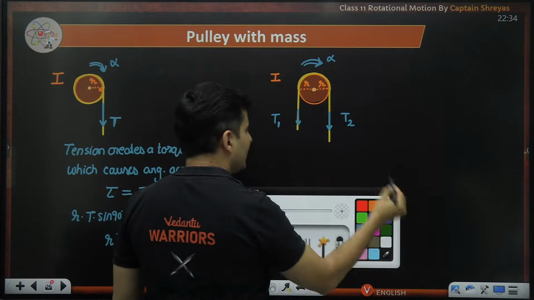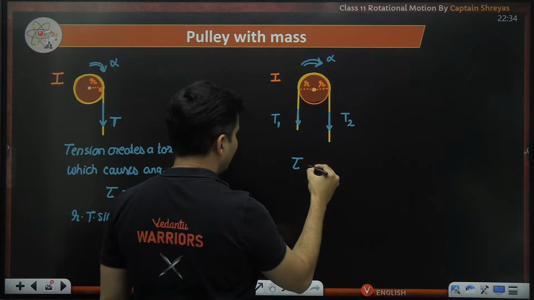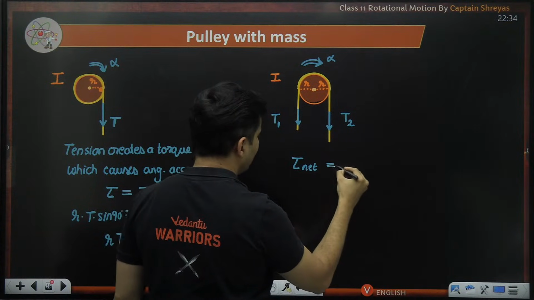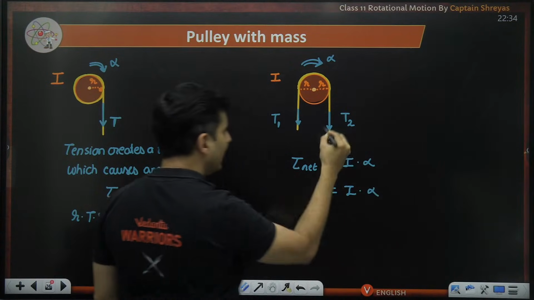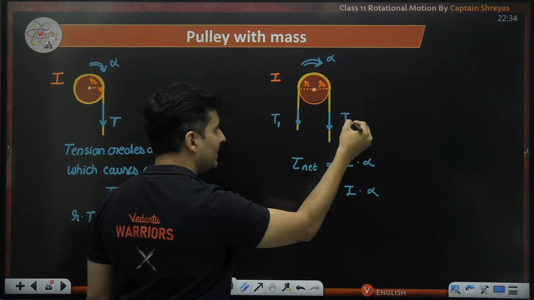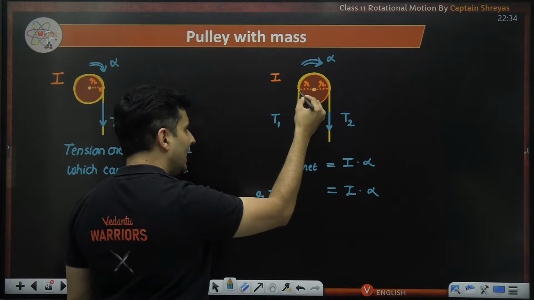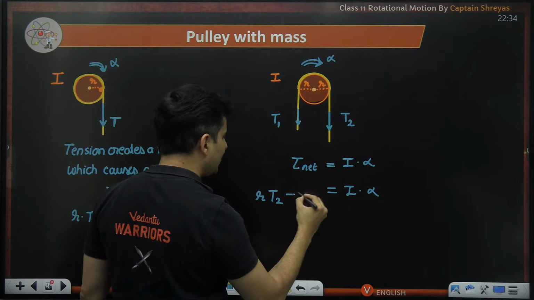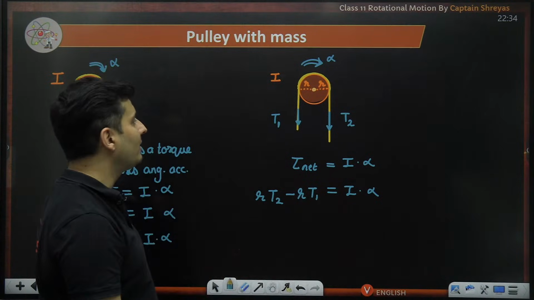Now, because this tension will generate more torque, and when I say this net torque is I multiplied by alpha, this net torque will be first because of this tension. So it will be R multiplied by T2, and this tension will create exactly opposite torque. So negative sign. So minus R into T1.